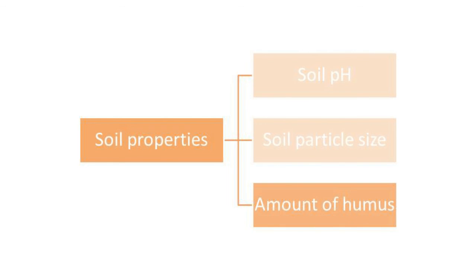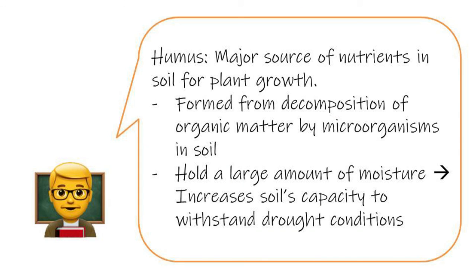Last, the amount of humus. Humus is the major source of nutrients in soil for plant growth. It is formed from the decomposition of organic matter, including dead plants, animal parts, and animal droppings, by microorganisms in soil. Humus can also hold a large amount of moisture and therefore increases the soil's capacity to withstand drought conditions.